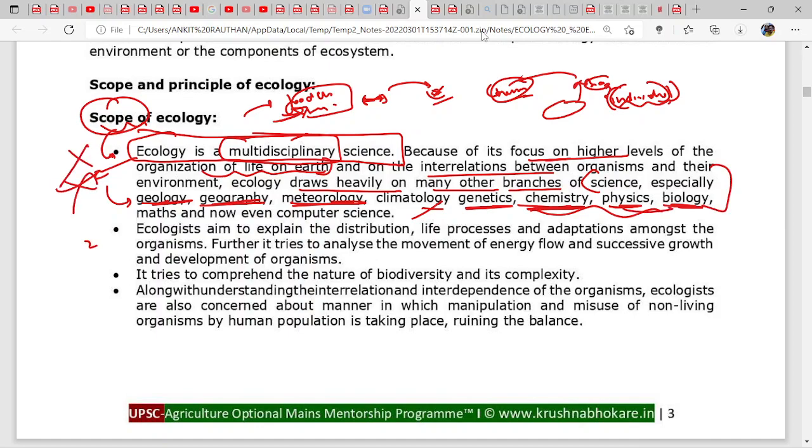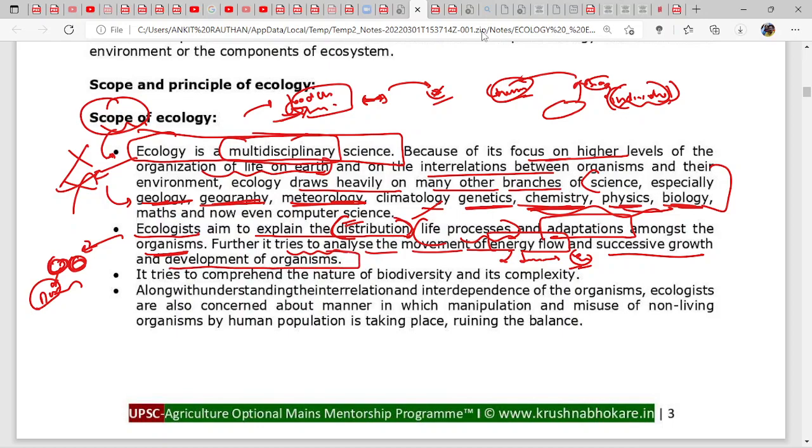Second point is ecologists aim to explain the distribution, how living beings are distributed, how life processes are happening, and how adaptations are happening amongst the organisms. So ecology is basically telling me how organisms adapt themselves. So under ecology, Darwin's theory can also come. Further, it tries to analyze the movement of energy flow, which we will study in the food chain or energy flow, and successive growth and development of organisms, how they are developing.